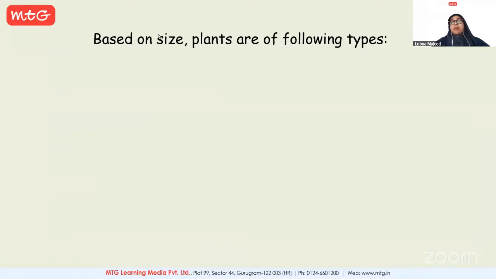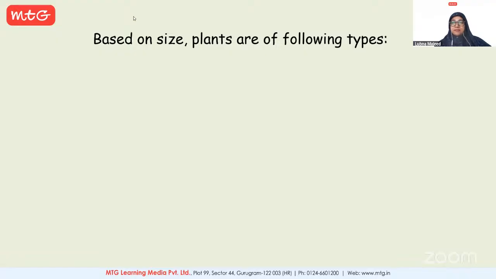So based on size, plants are of different types. By the way, who can tell me, just raise your hands, who can tell me what can be the different types of plants based on size? Use the emote icon so that I can see. Yes, Vanya, go ahead. Creepers. Okay, very good. What else? Okay, over to you, Pushpanjali Samal. Plants are tall, plants are short.